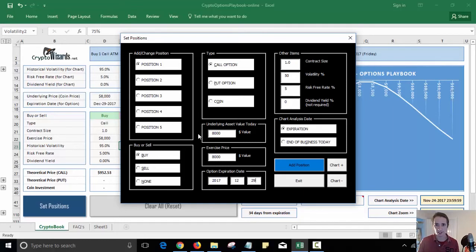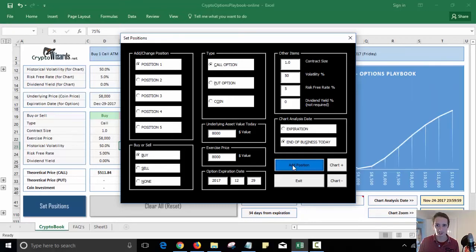Same expiry date, except now the volatility is only 50% because it's been consolidating, it's chilled out, it's relaxed a bit. And I know there's going to be a big move coming up. There are things that are going to come out in the media. Something has to move. There's interest coming into the market. There's a lot of big buy orders being placed. Whatever your theory is, you now know that you want to be buying because the volatility is low. So you're going to add in that position.